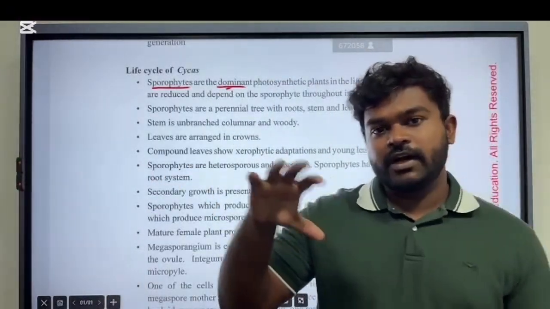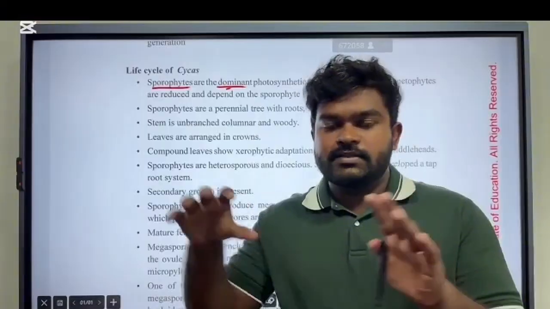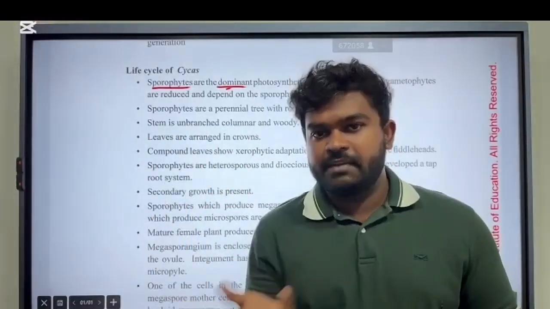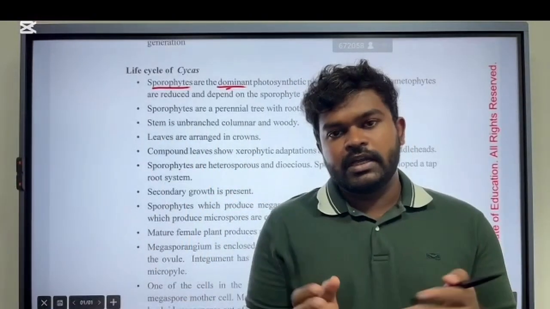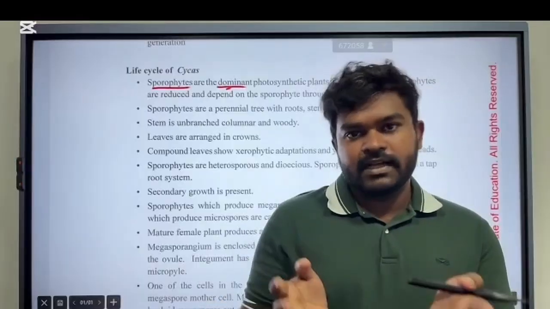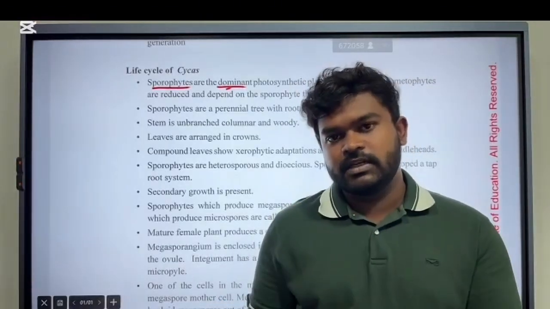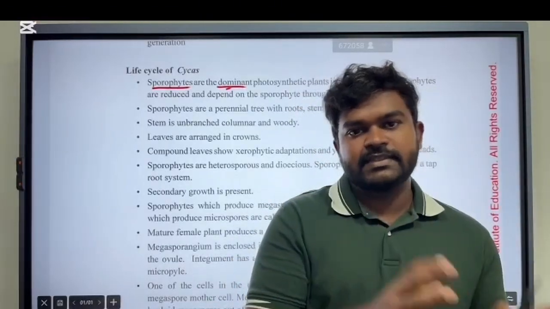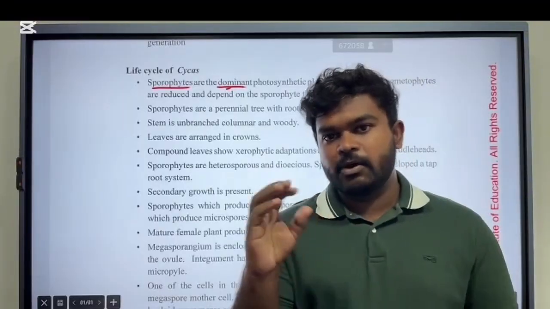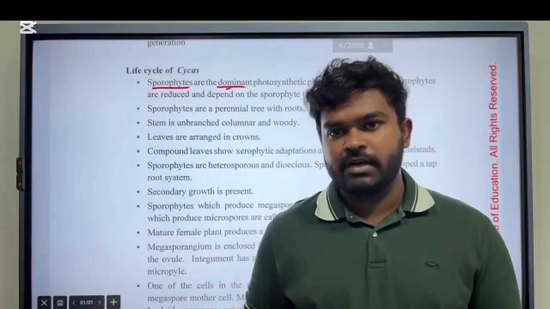So before you start to describe the life cycle, always give a brief introduction about the plant. You have to tell which one is the dominant plant, and you have to explain the structure of the dominant plant first.